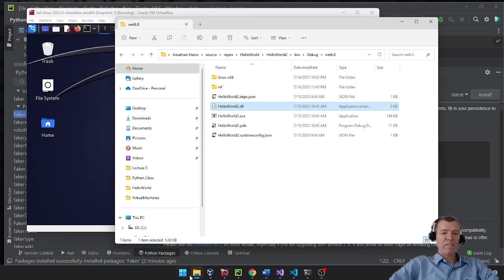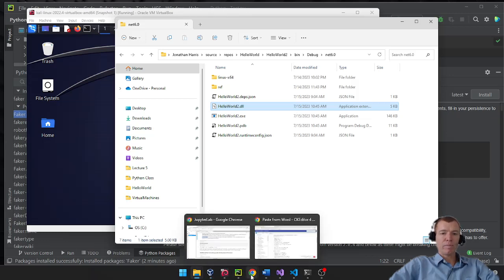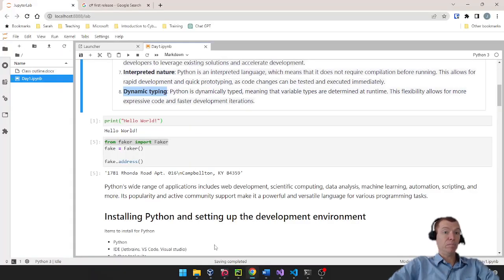Now, some people love that feature about Python, or love that feature about coding. Some people hate it because it can lead to errors. I'm on the fence. I like tightly typed languages like C#, but I also enjoy the flexibility of having a dynamic typed language like Python. So Python, and the reason why Guido chose to do dynamic typing is it's much easier to read and it's much more intuitive to write. So dynamic typing is a nice feature of Python, in my opinion.